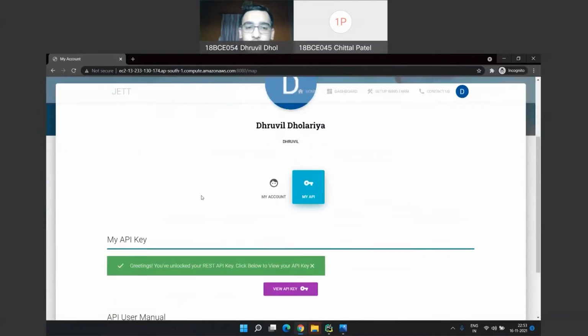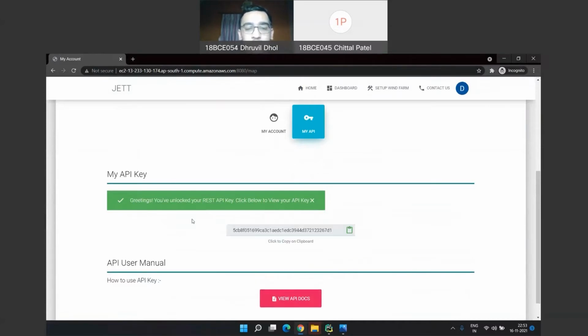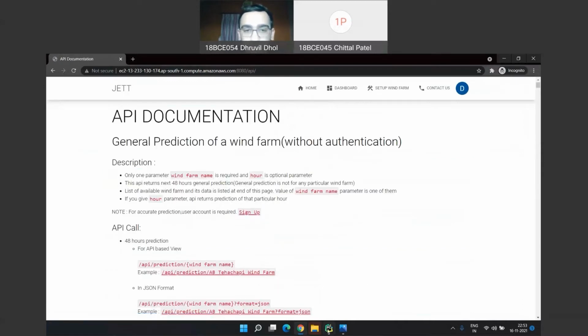Now we will see the API part. At the first time when the user logs in, the user can get the API key which is used for the API calling. Here is the API documentation.